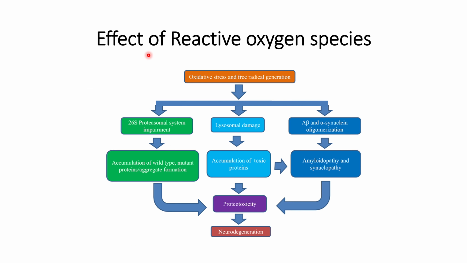Let us understand one of the causes in our next slide: the misfolded prion protein might lead to an increase in reactive oxygen species, or ROS, and this might cause several problems. Some of the problems are mentioned here. Because of ROS, the normal functioning of proteins is affected.